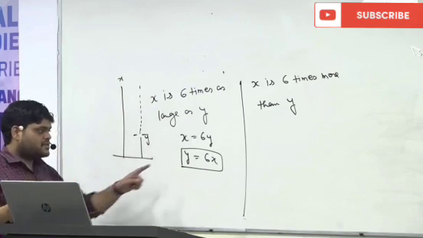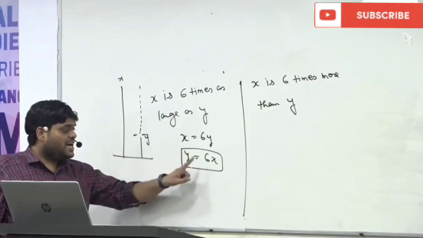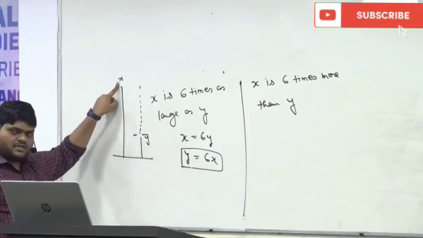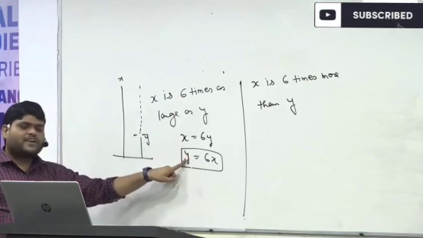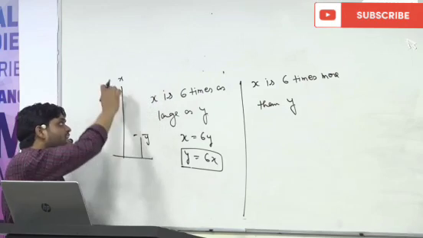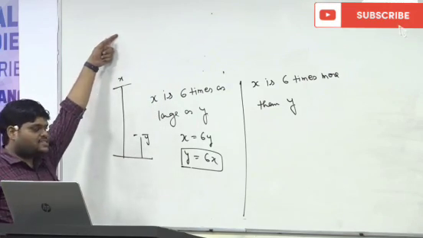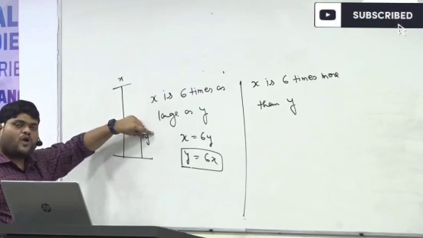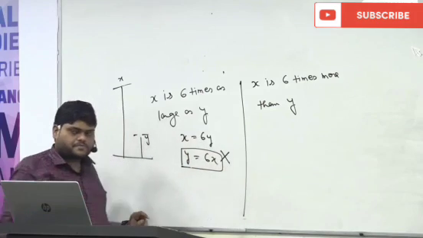See, whosoever are thinking the second one is correct, x was already larger, you multiply by 6 and you are saying that becomes equal to y. Is this possible? No. x was already larger. If you multiply by 6, this becomes further large and this cannot be equal to y. That's why the second statement is absolutely wrong.